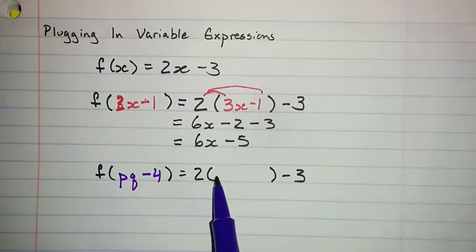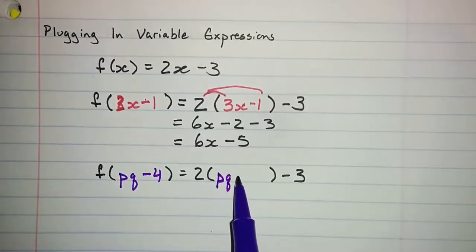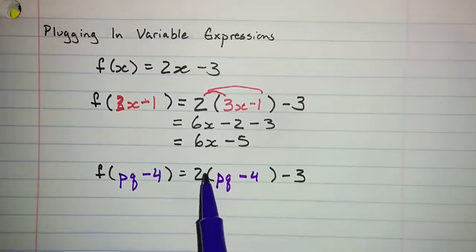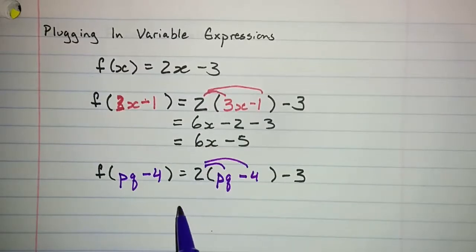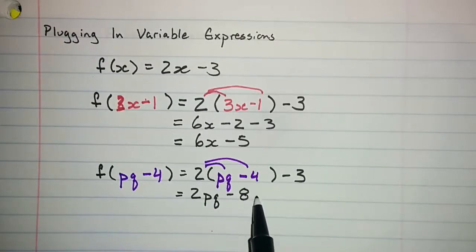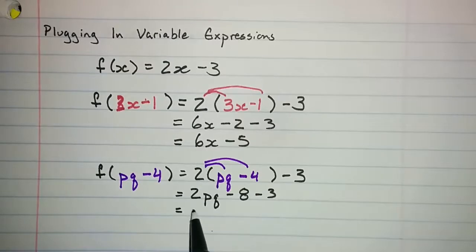But whatever they are, f of pq minus 4 would be 2 times pq minus 4, minus 3. Just the same way, we would distribute. We would get 2 times pq minus 8 minus 3. So 2 times pq minus 11.